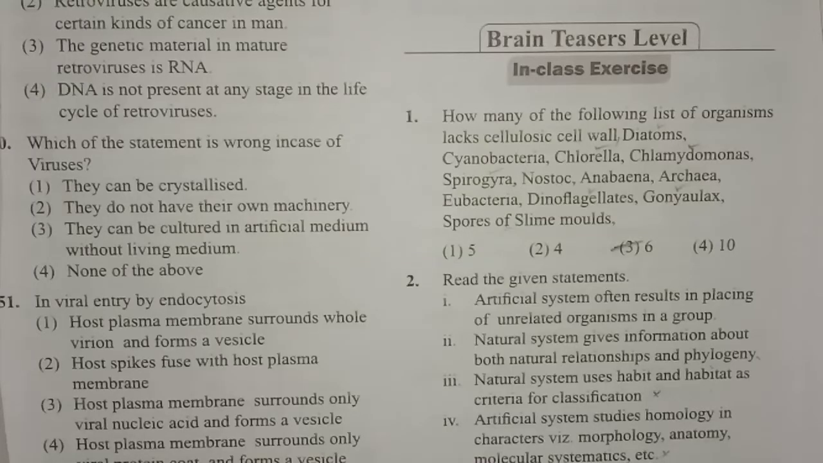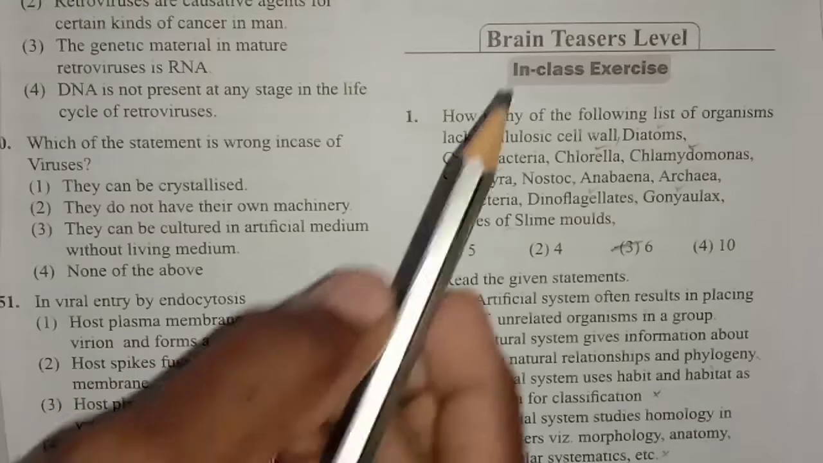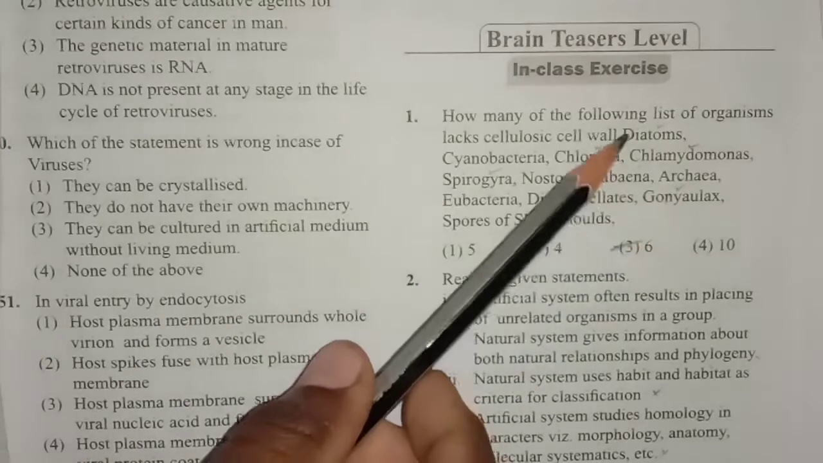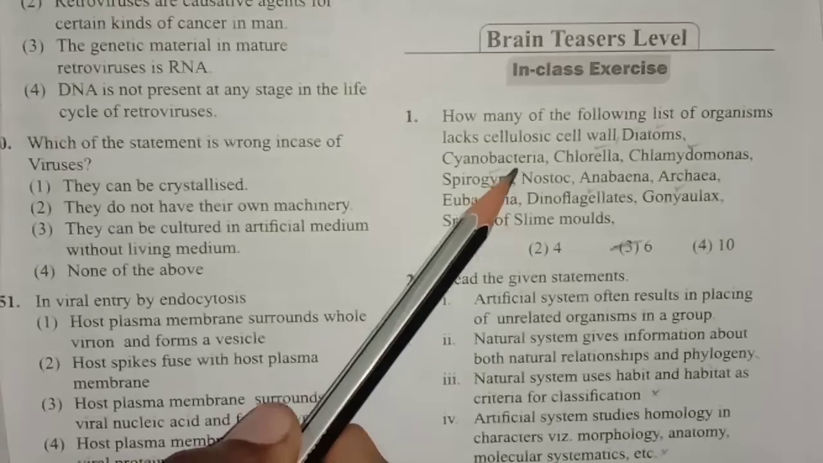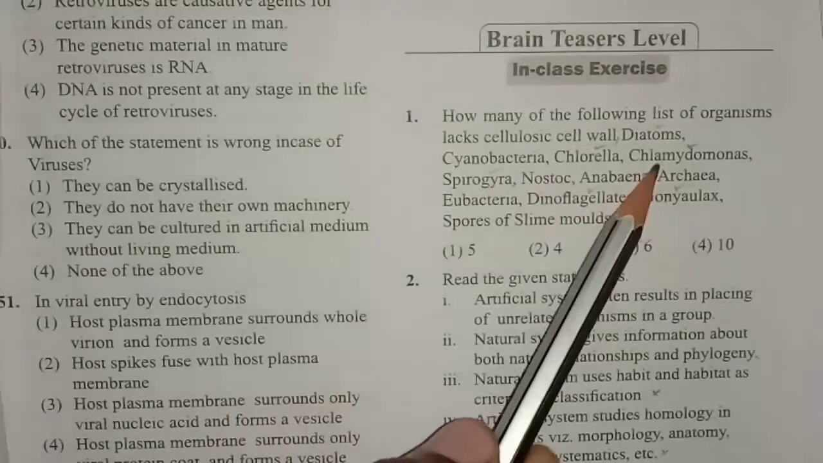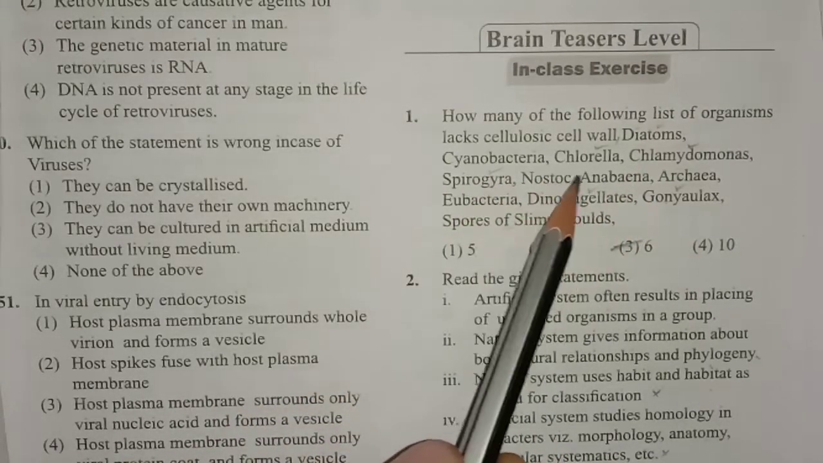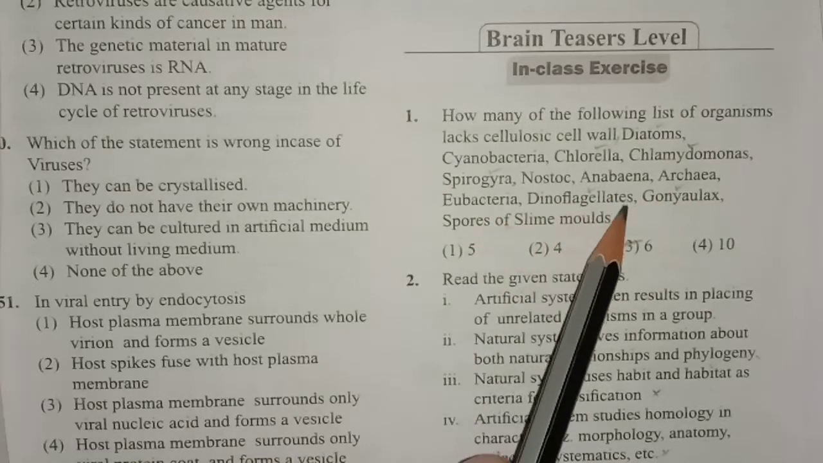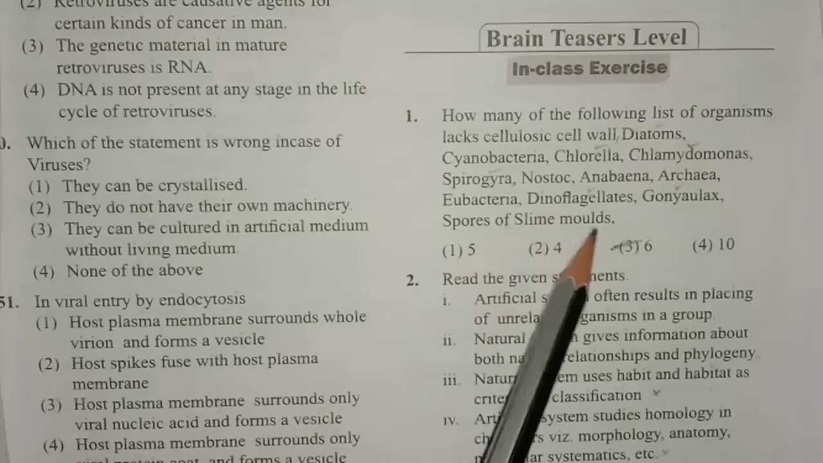Hello students, welcome back. Today let us continue the MCQs regarding the chapter Biological Classification, and today we are discussing the brain teaser level questions. In the first question, how many of the following list of organisms lack cellulosic cell walls? Here they have given a list of examples such as diatoms, cyanobacteria, chlorella, chlamydomonas, spirogyra, nostoc, anabaena, archaea, eubacteria, dinoflagellates, gonyaulax, and spores of slime molds.